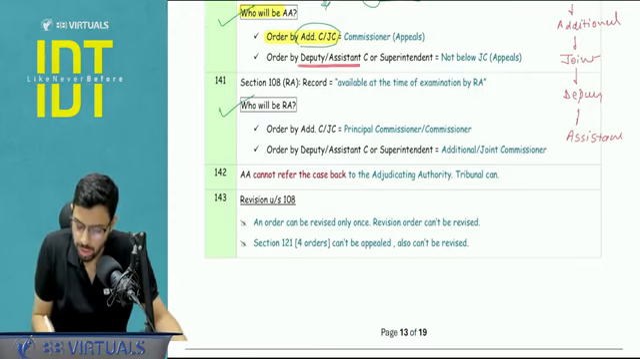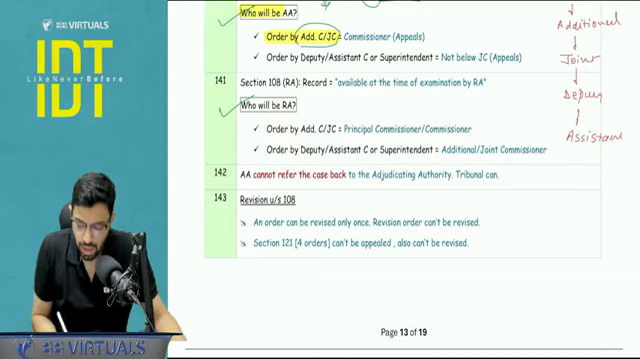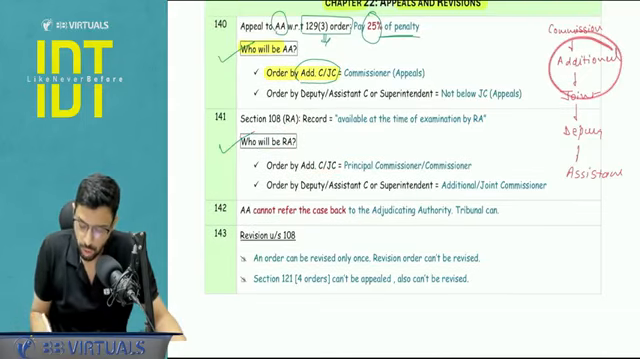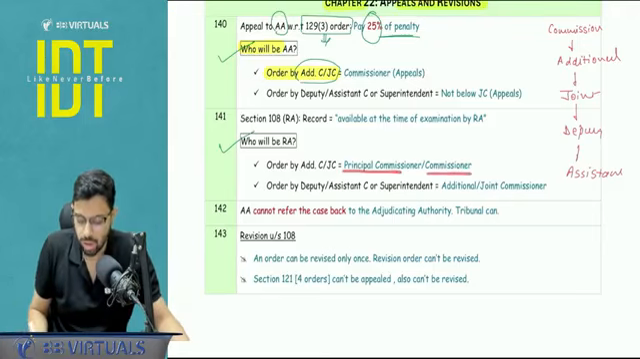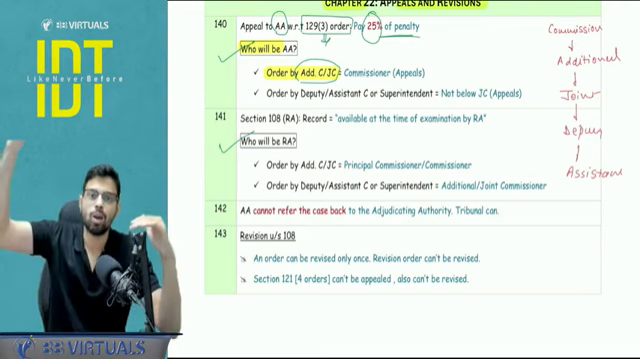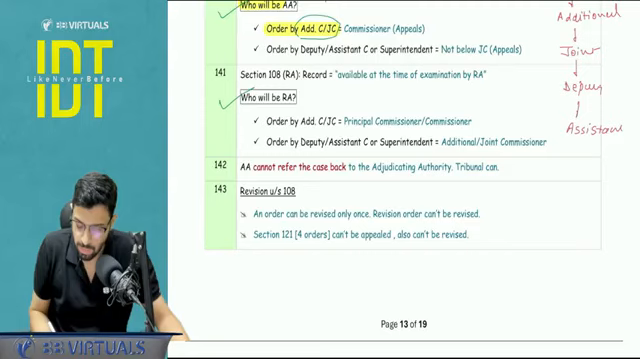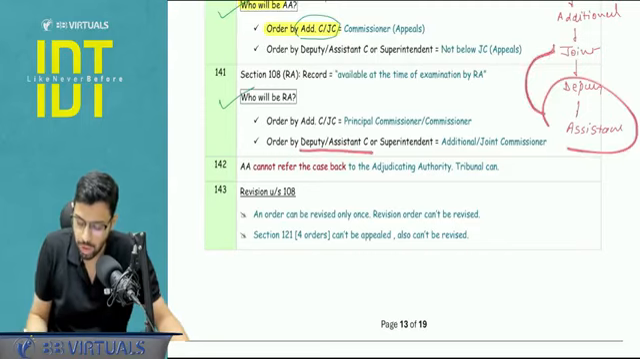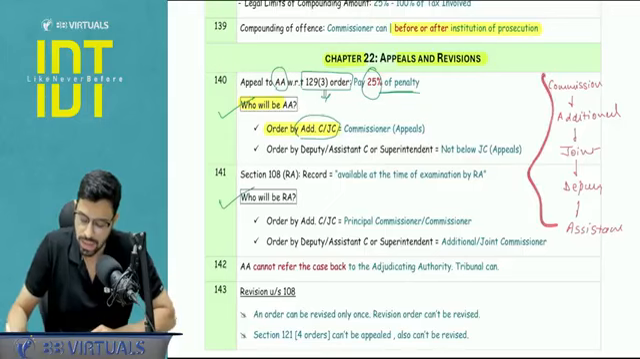If the order is by the deputy or assistant commissioner or below that superintendent, this is the first level above. So not below the rank of JC appeals. Now with respect to RA, who will be the RA? If the order is by the additional or joint commissioner, the RA is basically the senior officer, will be the principal commissioner or commissioner. Now here please don't write the word appeals in the bracket because this is the senior officer in the same wing, not of the appellate authority wing. Right? And next, if the order is by the deputy, assistant or superintendent, above additional or joint commissioner. Okay, so this chart can help you to learn these limits.